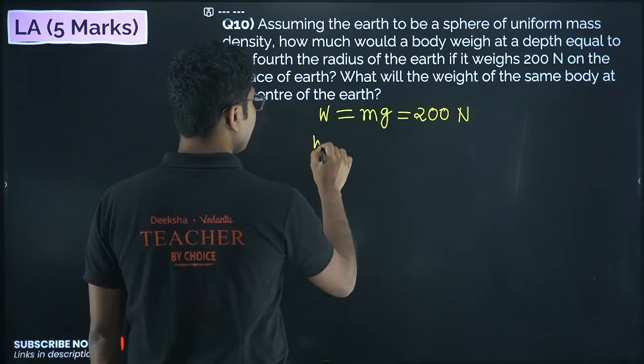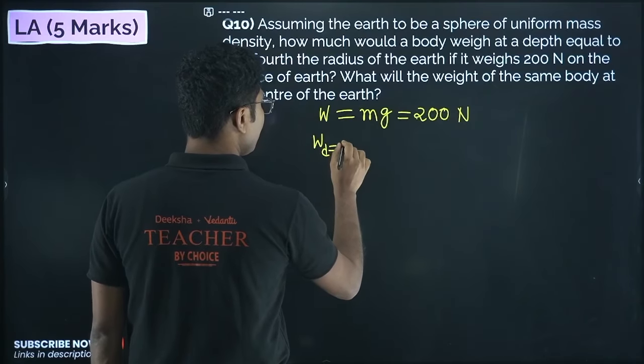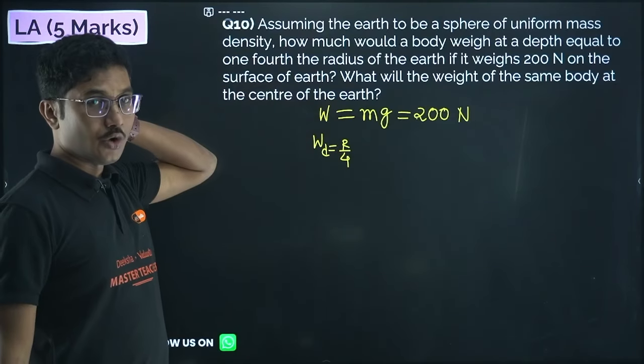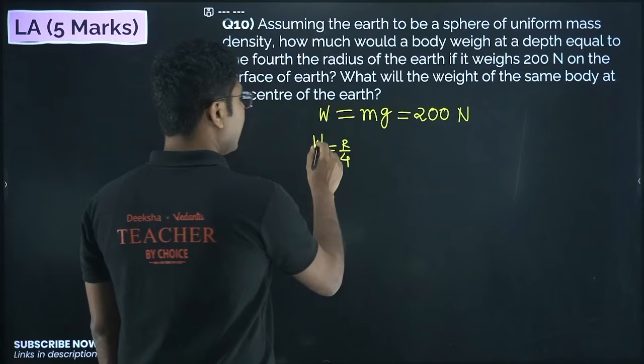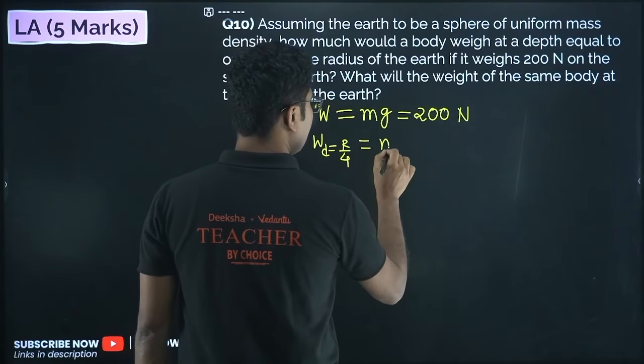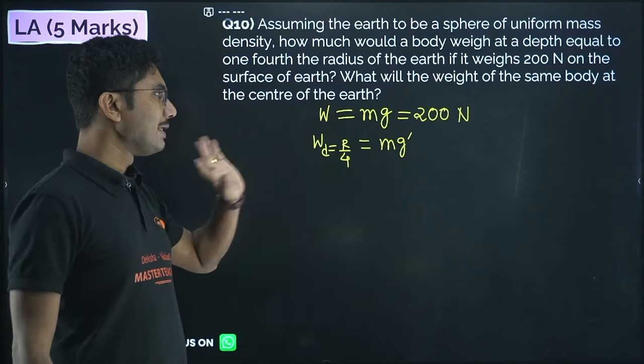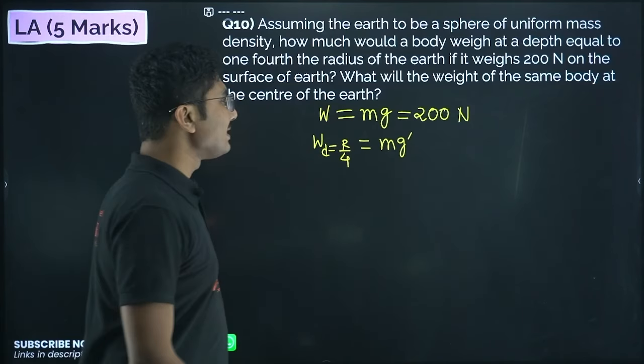At a depth d equal to r by 4, 1/4 of the radius of the Earth, which is given in the question, the weight is mg dash. M remains constant, only g is changing, right? Now what will be g dash?